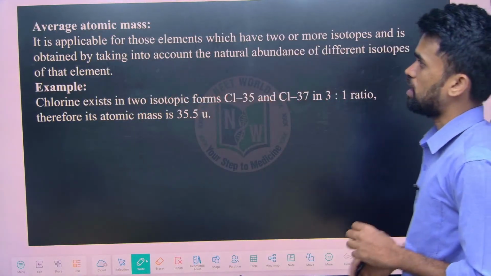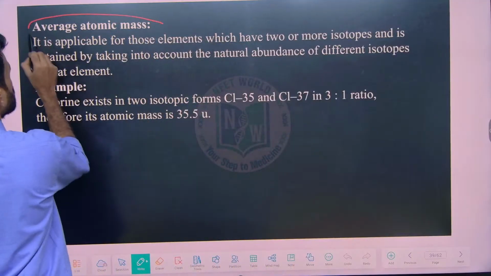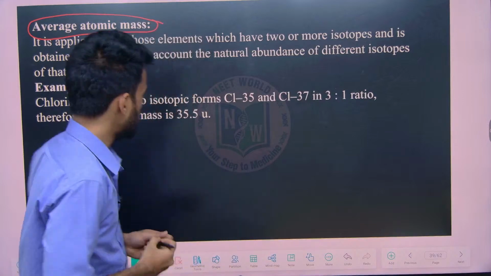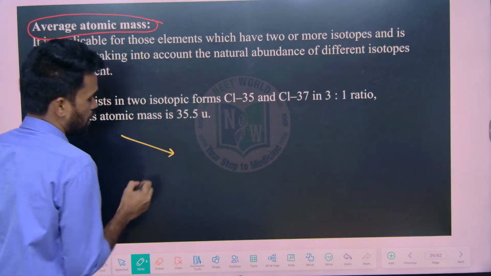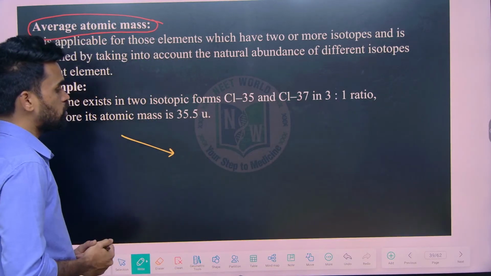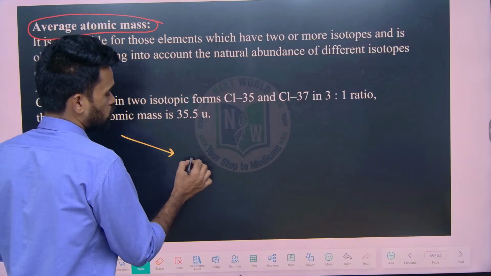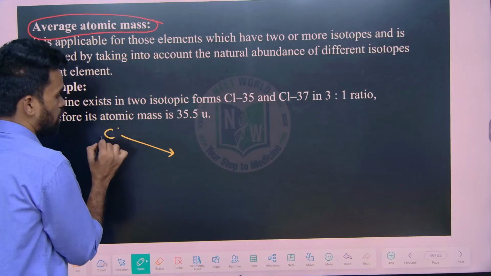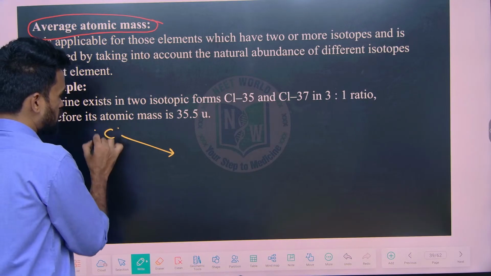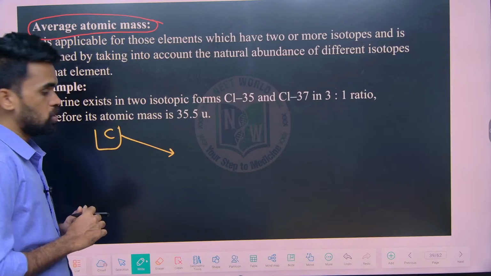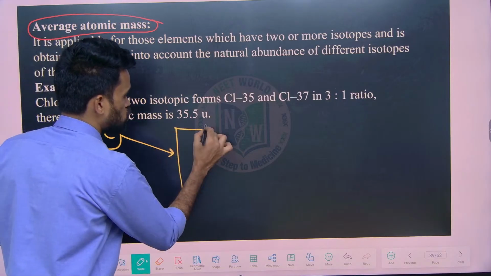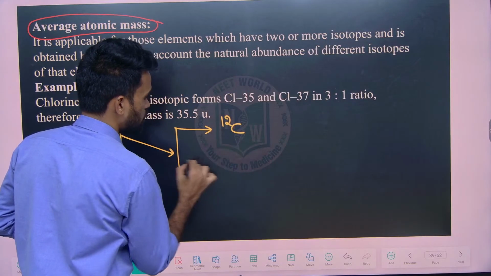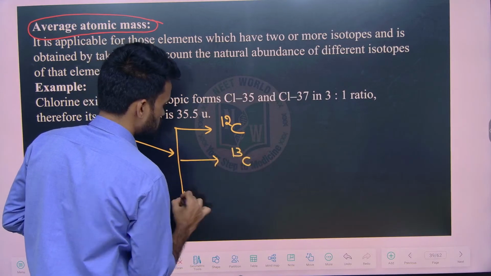Now one more term here we have is average atomic mass. So what do we mean by average atomic mass? See, when I am extracting a metal or any element, what we are going to get? We are going to get all the isotopes of an element. For example, carbon, if I consider, when I am extracting carbon from the earth crust, I am going to get a mixture of carbon isotopes. It means C12, C13, C14.